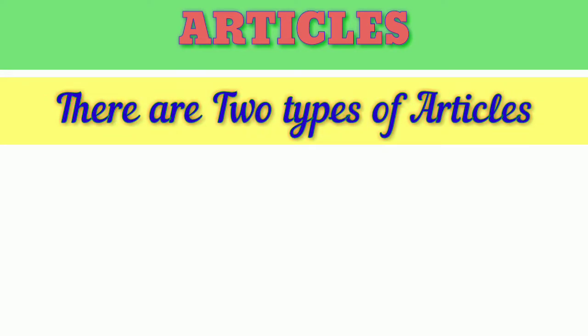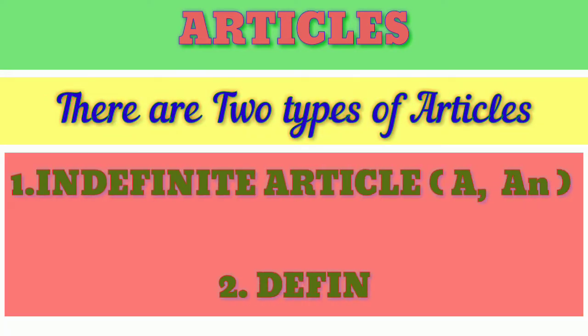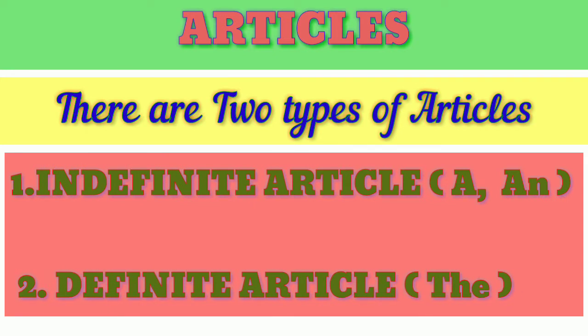Yes. So there are two types of articles. One is the indefinite article, and the second one is the definite article. The indefinite article we again divide into two: one is a, another one is an. In the definite article, we want to see the, or the, which we are going to pronounce differently if there is a vowel sound. We'll see that one later. Here, that is the definite article the.